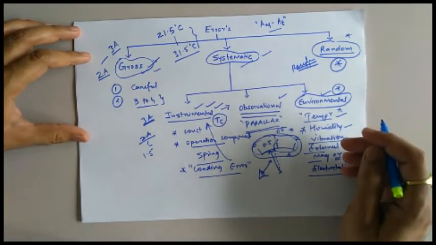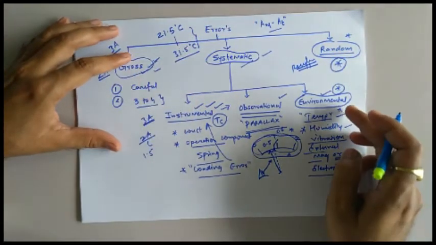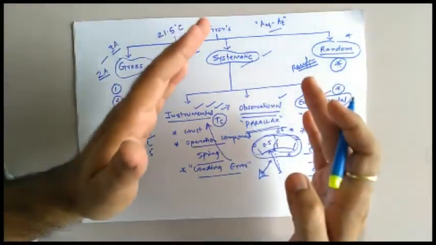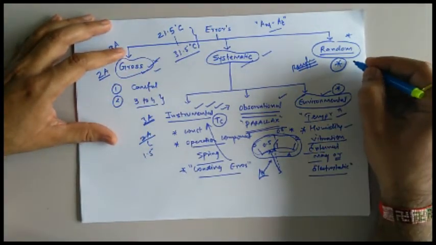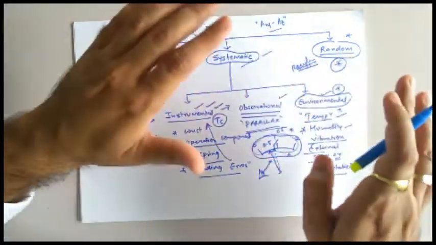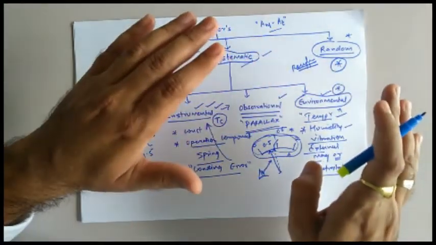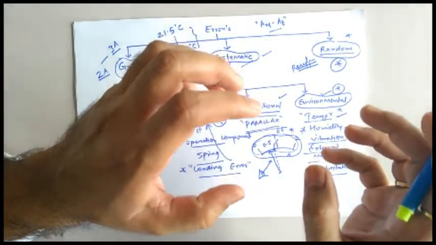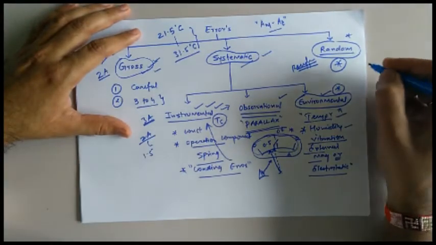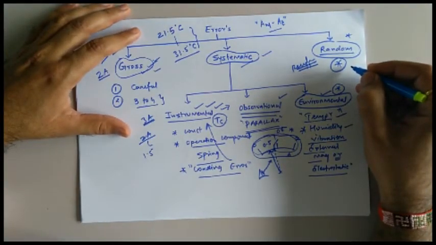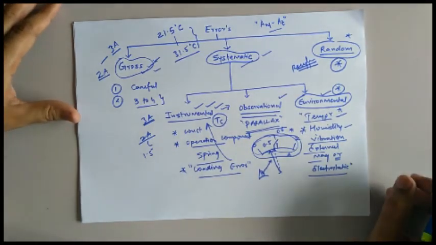Environmental errors are due to the environmental effect on the reading of that particular instrument, and these errors are normally minimized by isolating our instrument from the existing environment. And finally we have random error, whose reason, or the factor behind that error, we don't know exactly, but it is capable enough to change the reading of that particular instrument. So that type of error we deal with under the category of what? Random error. So this is all about the classification of error. Thank you.